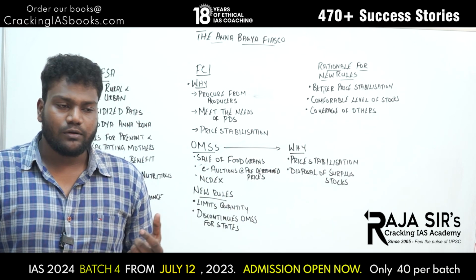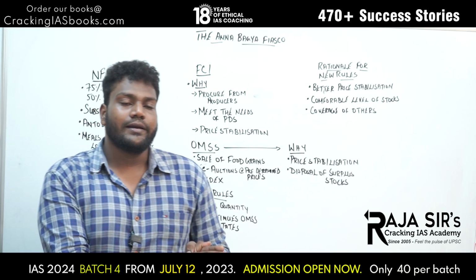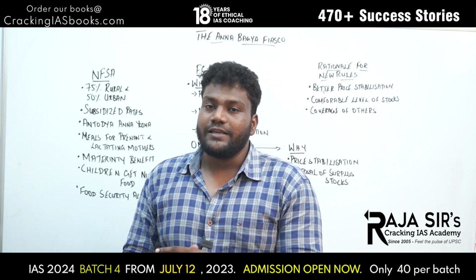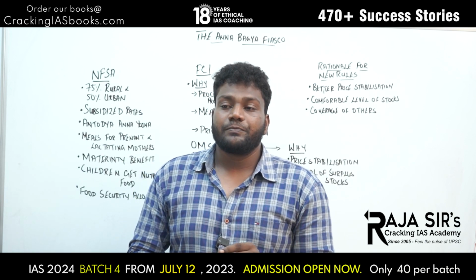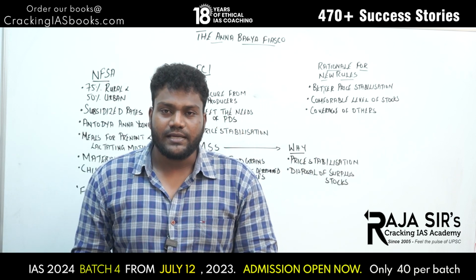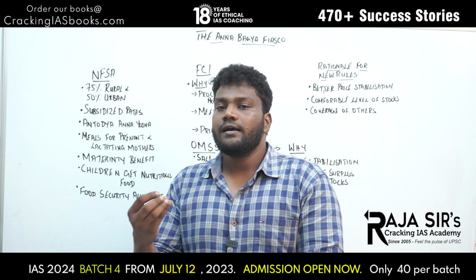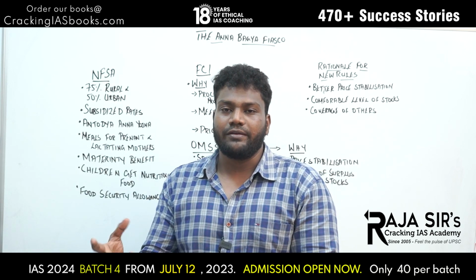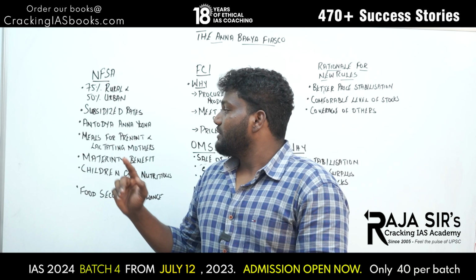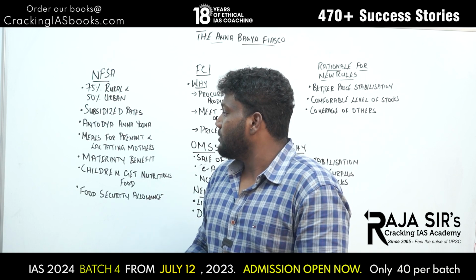It is also part of this NFSA, Antyodaya Anna Yojana. It pertains to the poorest of poor families, the Antyodaya families. These families receive around 35 kgs of food grains per month. In general, 5 kg is the maximum at subsidized rate. But for Antyodaya families, the poorest of the poor, they get 7 kg per person. That is 7 into 5, as they have taken 5 as the threshold for a particular family. So in total they get 35 kgs of rice or wheat at subsidized rate. That is what Antyodaya Anna Yojana is.